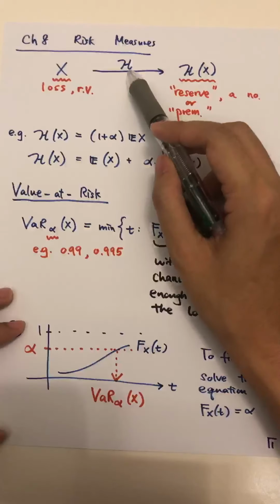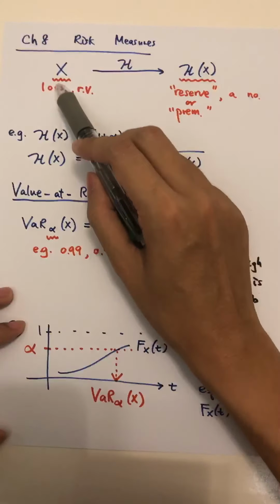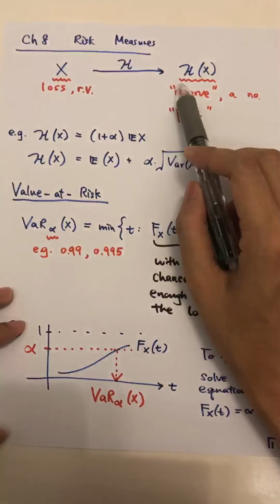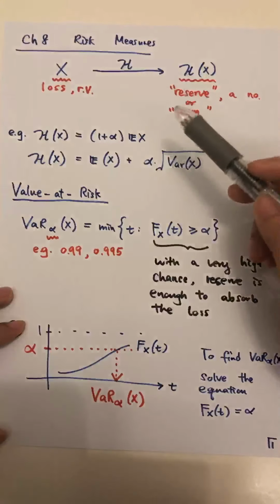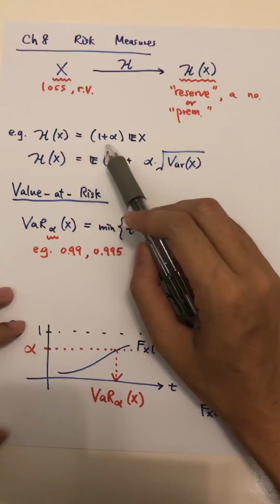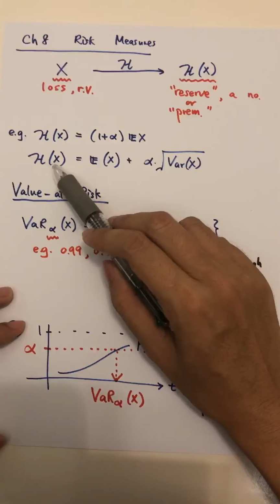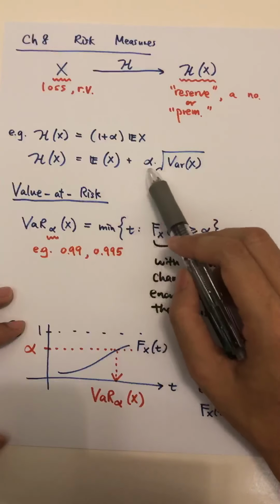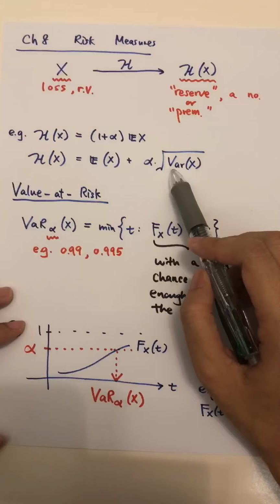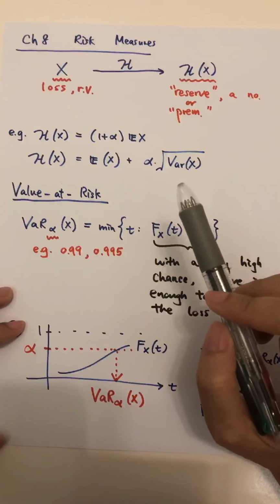So this map can be anything. As long as it is a map from random variables to numbers, we can call it a risk measure. There are some examples. For example, h(X) can be the mean of X times 1 plus alpha, or h(X) can be the mean plus some constant times the standard deviation. And in this chapter, we will specifically look at several important risk measures.